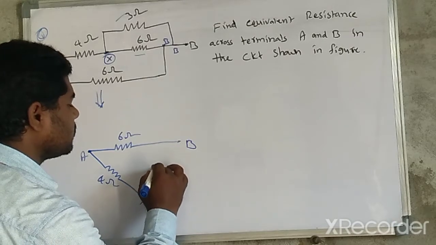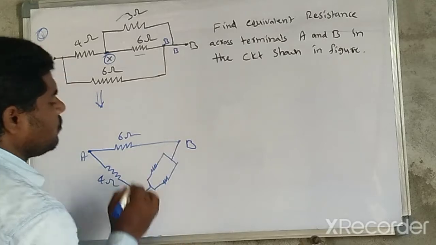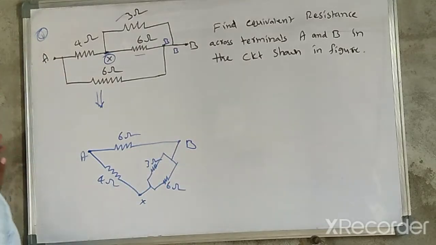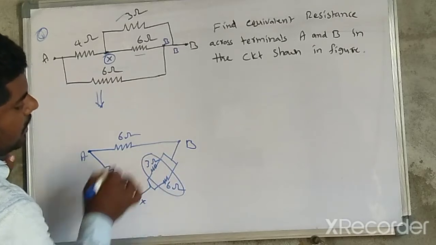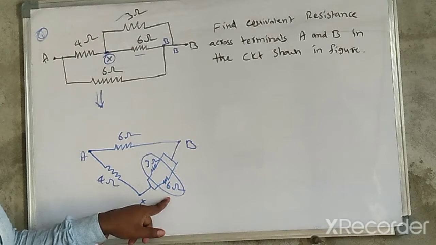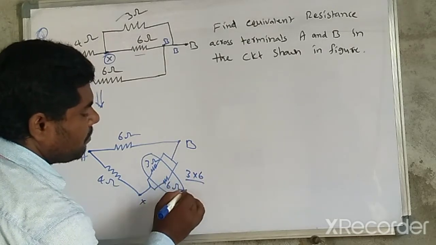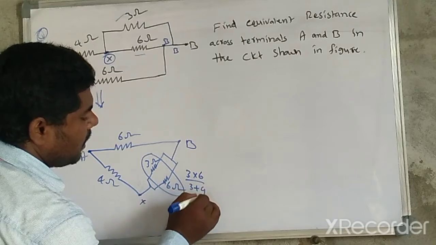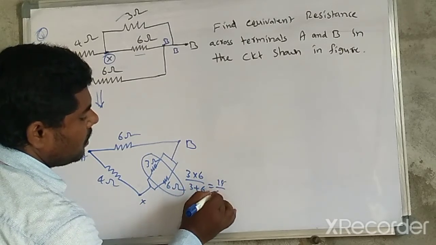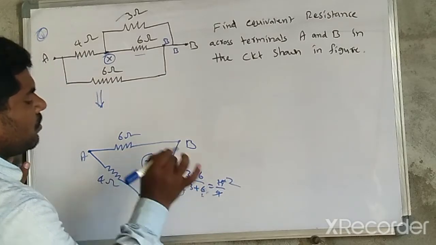So like this, there are two resistors. One is a 3 ohm resistor, another one is a 6 ohm resistor. Now these are in parallel connection. So parallel connection: 3 into 6 divided by 3 plus 6. So 18 by 9 means here the 2. This combination is 2 ohms.